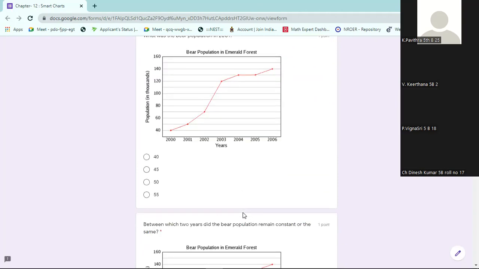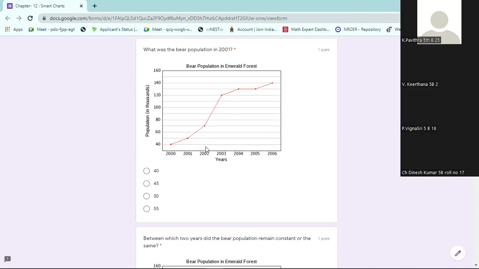Next. What was the population in 2001? In 2001, what was the population? The red dot is above, between 40 and 60. So 50 is the answer.